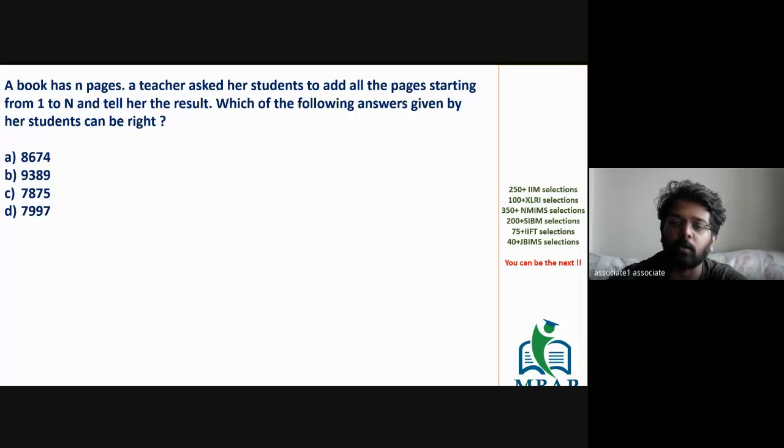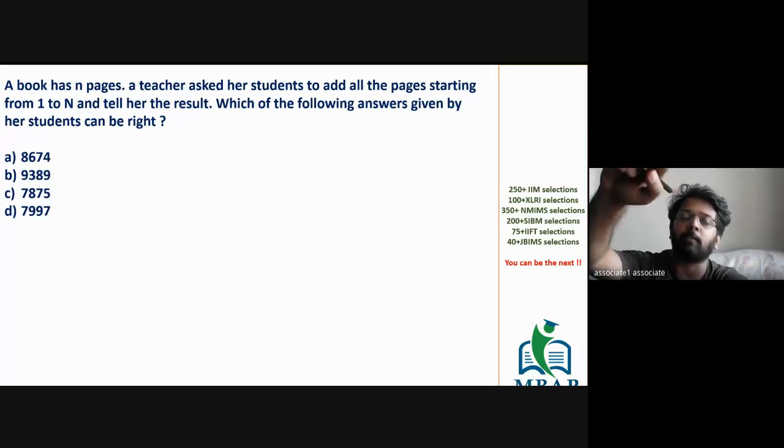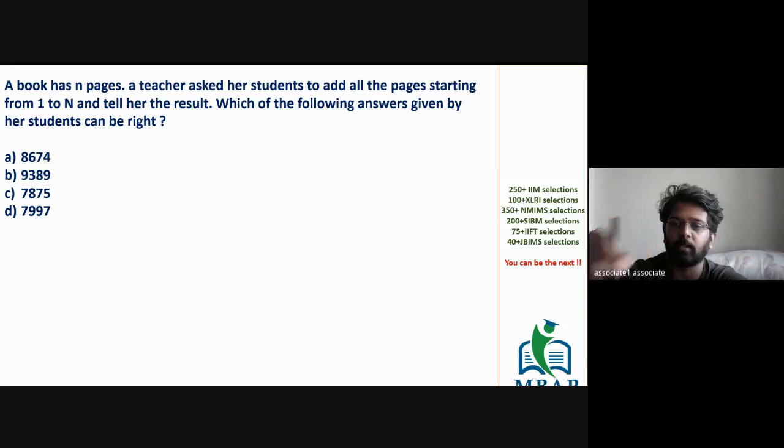So we have to find out the value of the term, the sum value of sigma n, can be which of these. I do not know the number of pages, so we cannot do it directly. But let's say if the book has only one page, then the sum will be 1. If the book has 2 pages, the sum will be 3. If the book has 3 pages, what is the sum? Quickly.